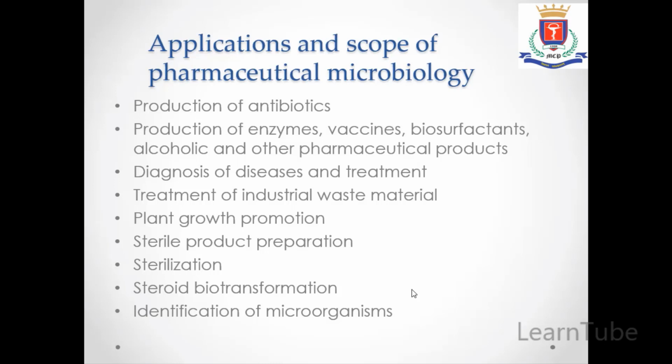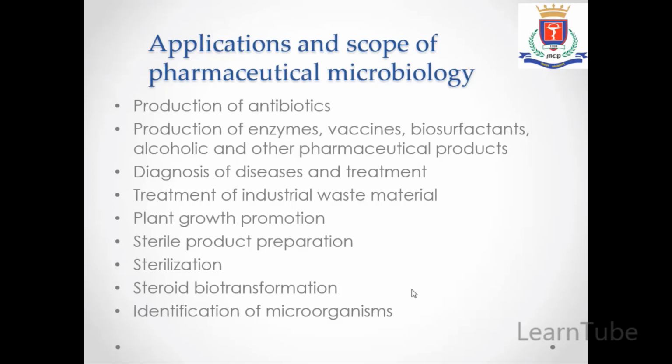Now whatever waste material is produced by the industries is let down into the rivers, and that may lead to pollution. In order to overcome that, there are microbes which can degrade these industrial pollutants. An example is a bacterium called Streptomyces lavandulae. It can degrade cyanide, which is very toxic and harmful to human beings.